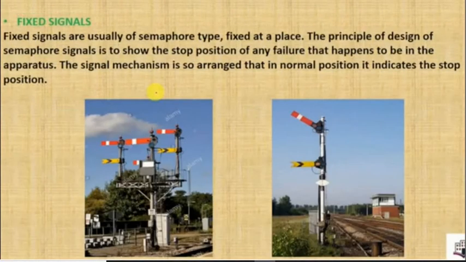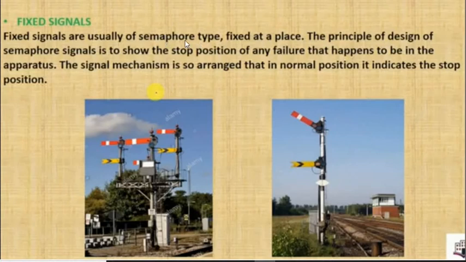Next one is fixed signals. As you can see here, these signals are fixed at their location. It is a permanent signal. That's why it is called a fixed signal. Fixed signals are usually of the semaphore type. It's a type of signal called a semaphore signal. It's an important word. Remember this: semaphore signal. These are the types of fixed signal.